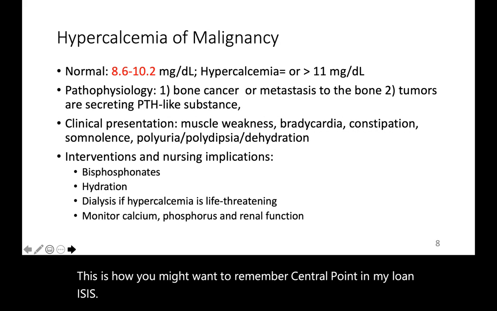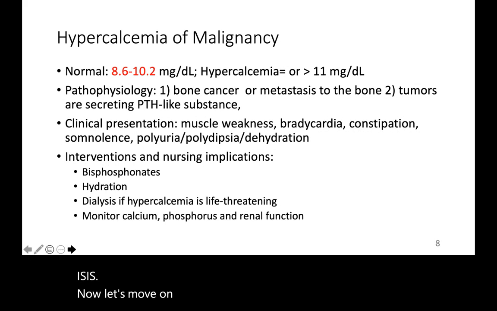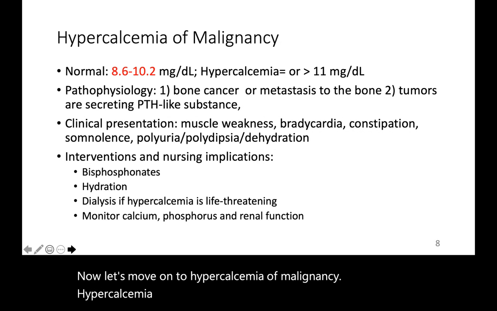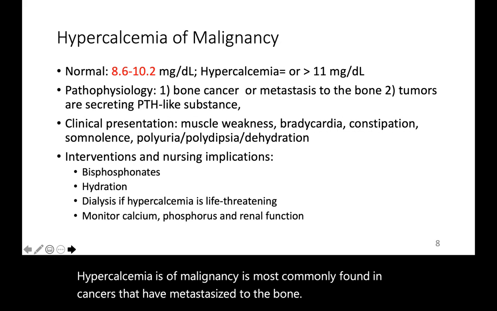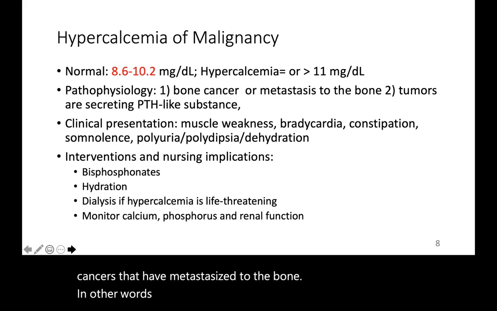Now let's move on to hypercalcemia of malignancy. Hypercalcemia of malignancy is most commonly found in cancers that have metastasized to the bone. In other words, there are two mechanisms which bring about hypercalcemia among cancer patients.